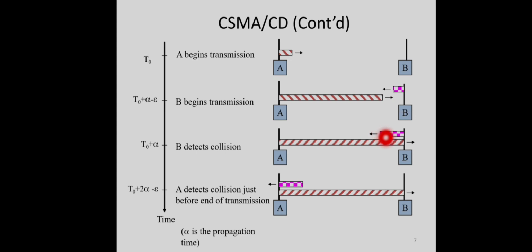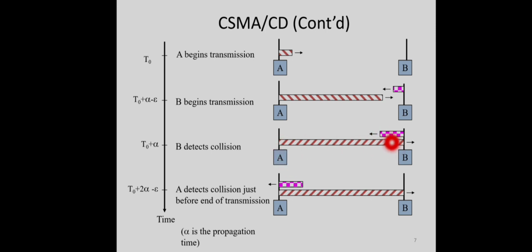Immediately after sending this data, the data collides here, right? So B can immediately sense that there is a collision. A does not yet know about this, because the signal will reach A only after another propagation delay.